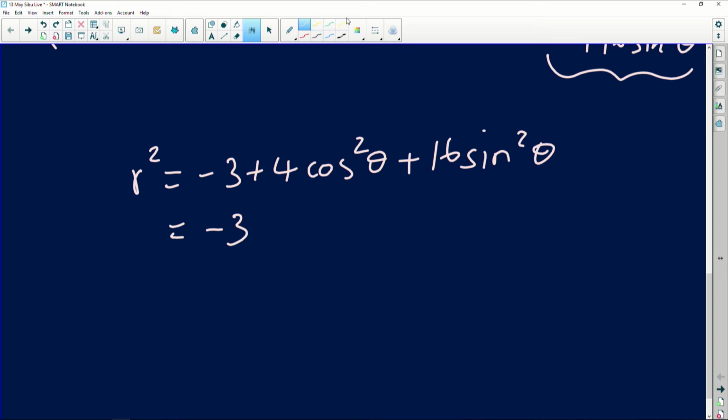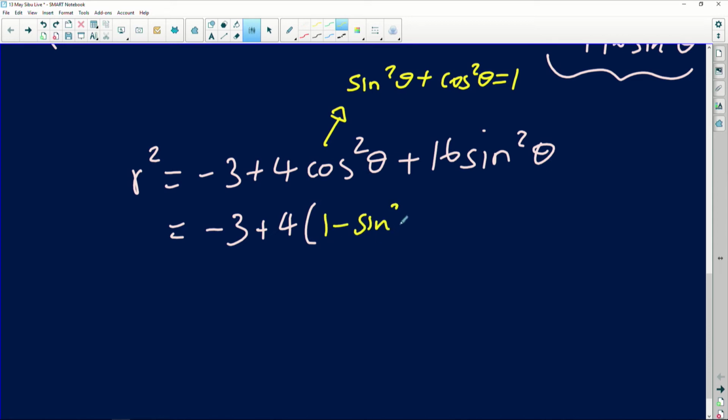Right, so now I'm going to use the squares identity. This is from the squares identity. I think you guys know that sine squared theta plus cos squared theta is basically equal to 1. I'm trying to express everything in terms of one ratio as opposed to so many ratios. So I'll keep my form, but my cos squared, I'm going to change it to 1 minus sine squared of theta, which can then be added to 16 sine squared theta.